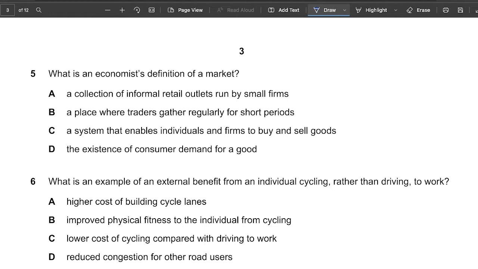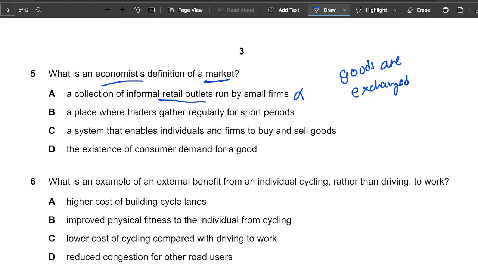Okay, it says, what is an economist definition of a market? A market is whereby goods are exchanged. Okay, goods are exchanged. So anything related to this, goods and services are exchanged. Let's see. A collection of informal retail outlets run by small firms. This is wrong. Okay, this is not retail outlets run by small firms. There could be a larger firm. There's nothing like a smaller firm only. There could be a monopolistic company. It's still part of a market, so that's wrong.